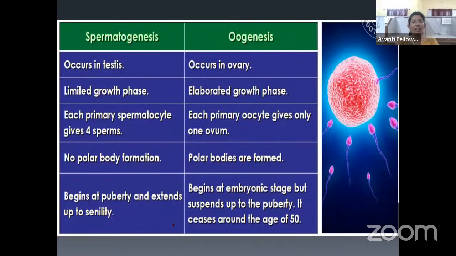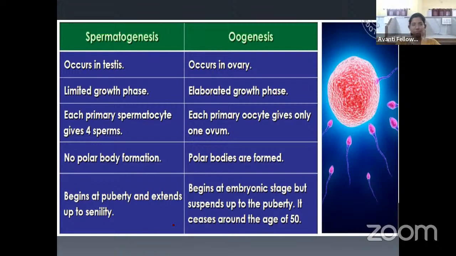And you can compare spermatogenesis and oogenesis. Spermatogenesis takes place in the testes, but oogenesis occurs in the ovary. Spermatogenesis has a limited growth phase, but the oogenesis growth phase is elaborated. It is a lengthy phase, because once fertilization happens, the same egg has to nourish the developing embryo.